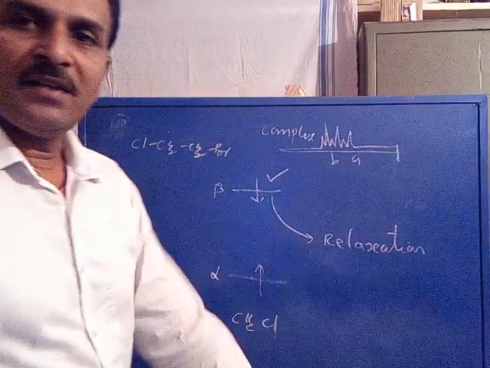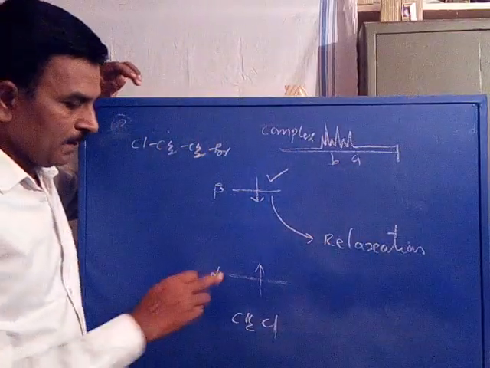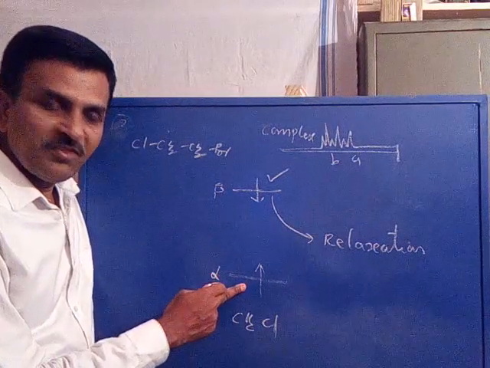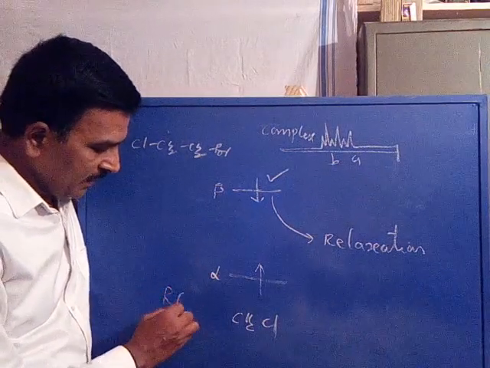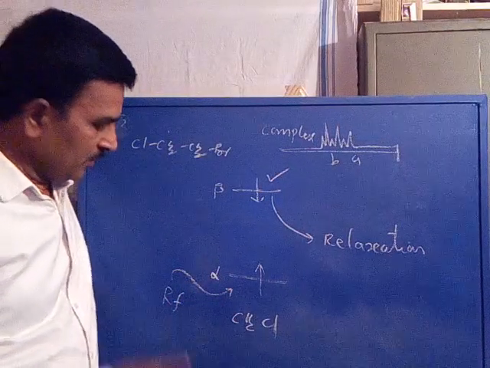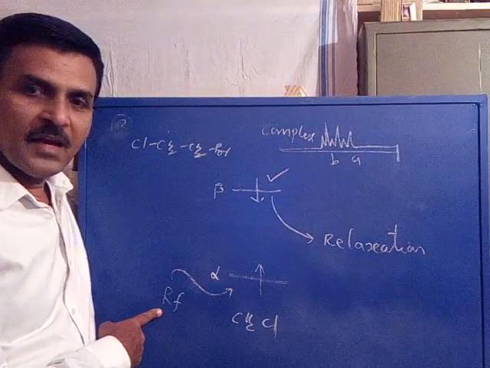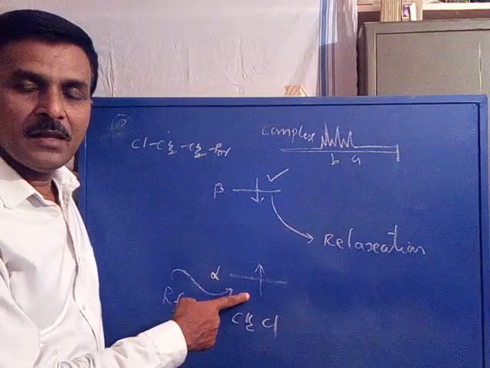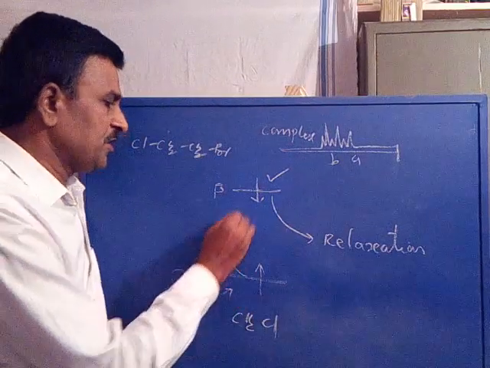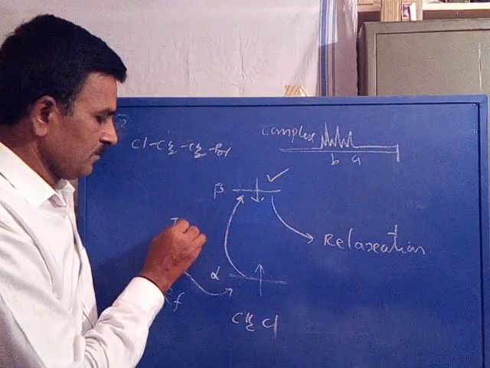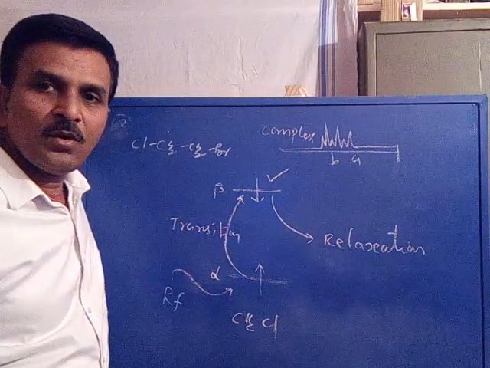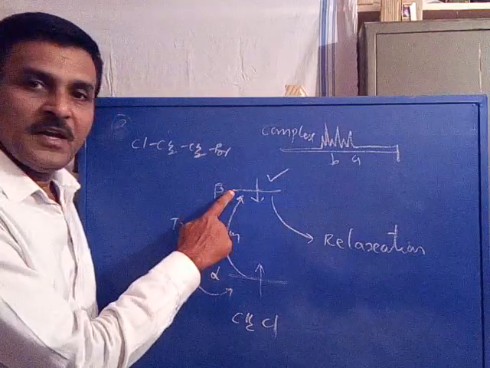Before that, when we supply radio frequency energy to the nuclei present in the lower spin state, that is the alpha spin state, it undergoes transition to its beta spin state.